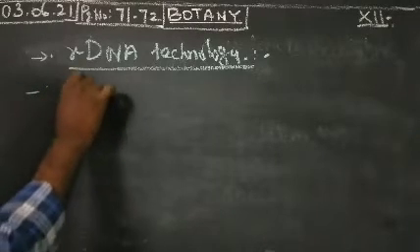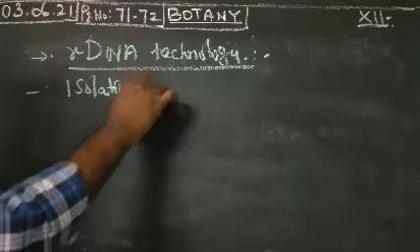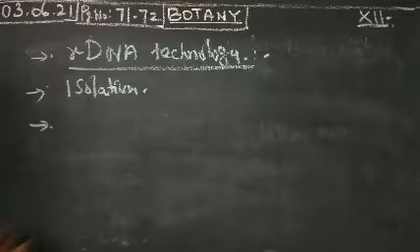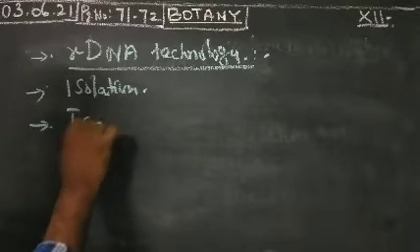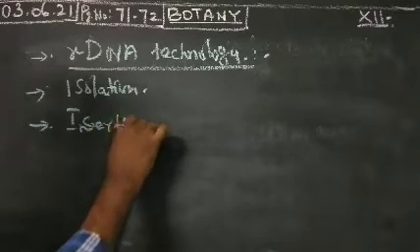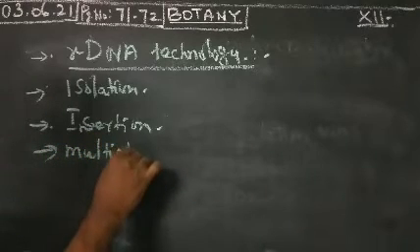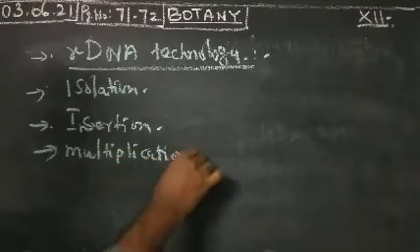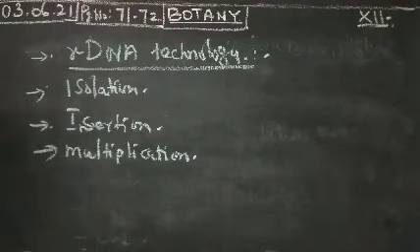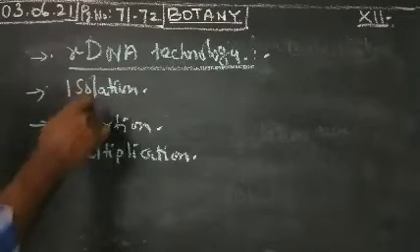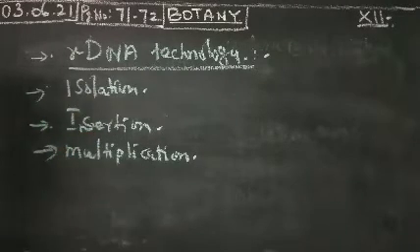First one is isolation, then insertion and multiplication. These are the steps mostly involved in rDNA technology.